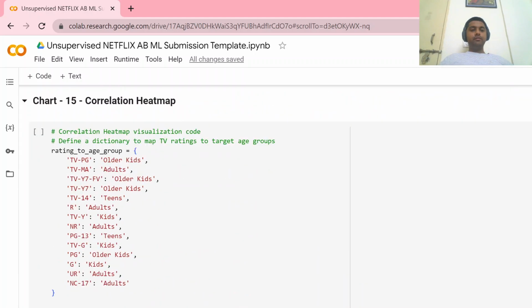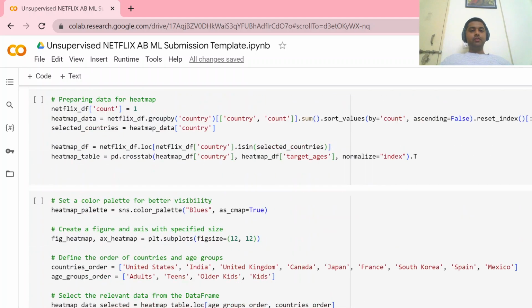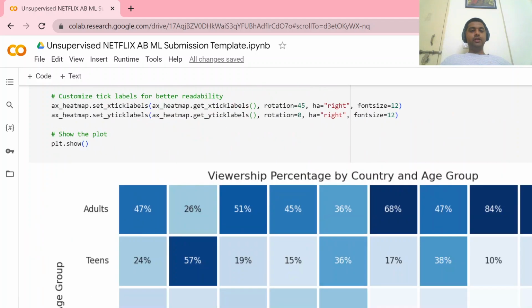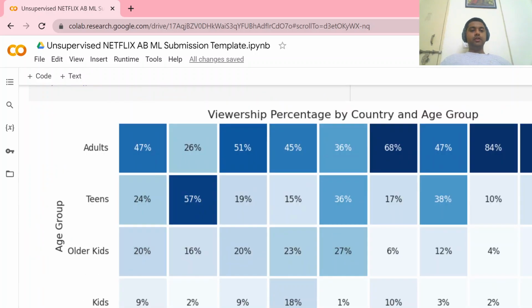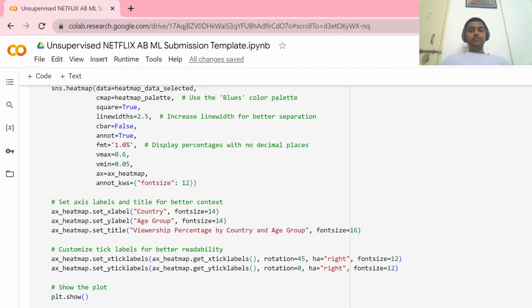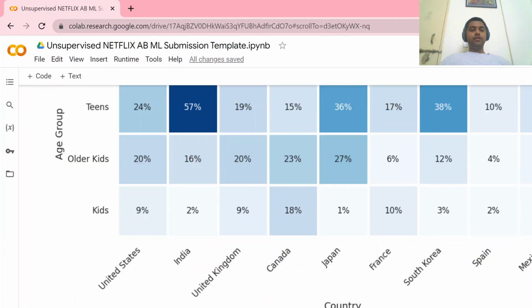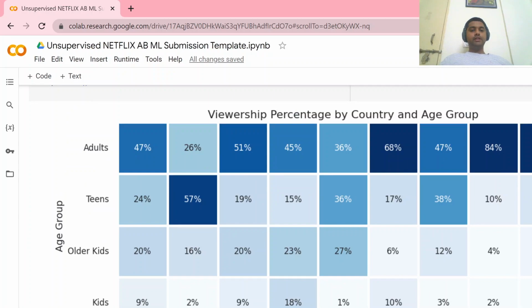Correlation heat map. So here is our correlation heat map. In the United States of America, 47% of the viewership comes from adults and teens 24%.